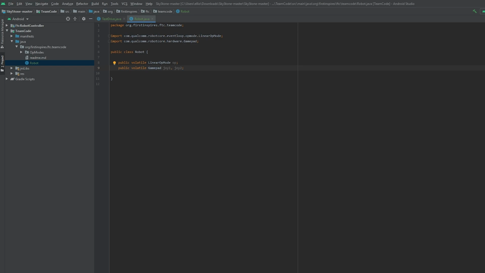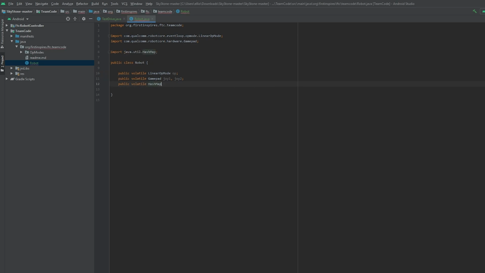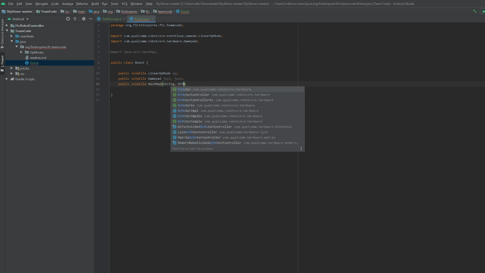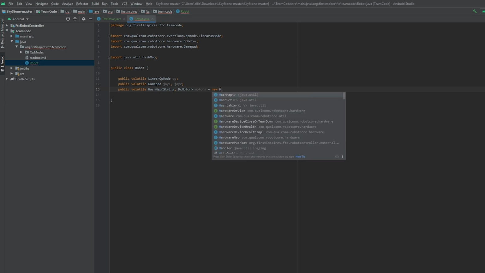We'll also need our motors, so add the following list. Public volatile HashMap. Inside of the greater than less than signs, type in String, DcMotor. And then motors equals new HashMap.